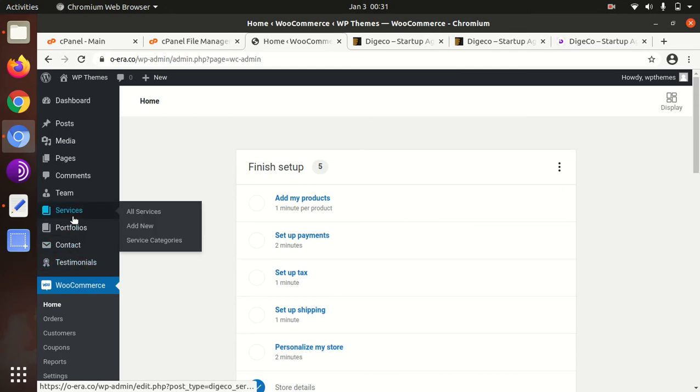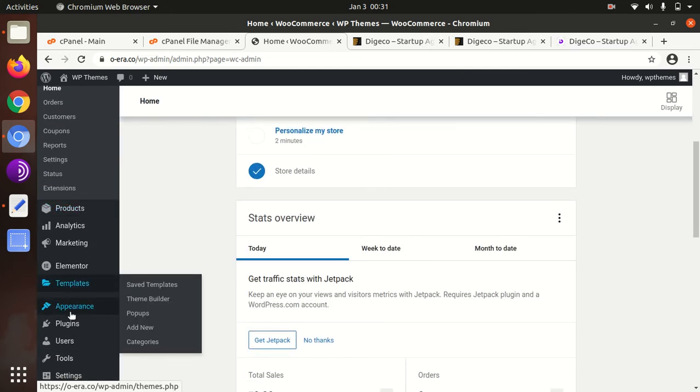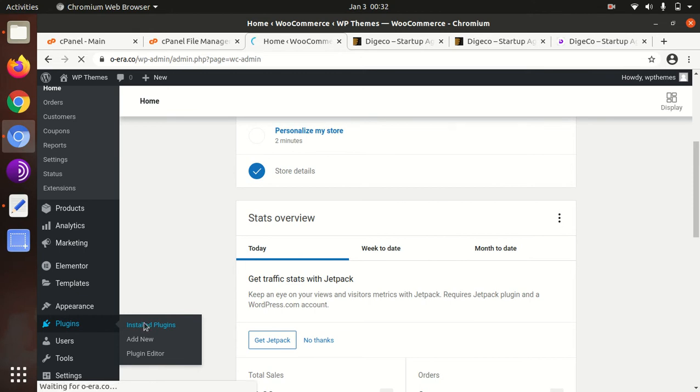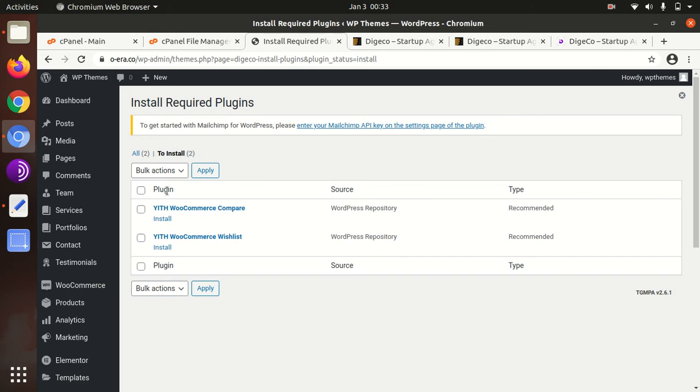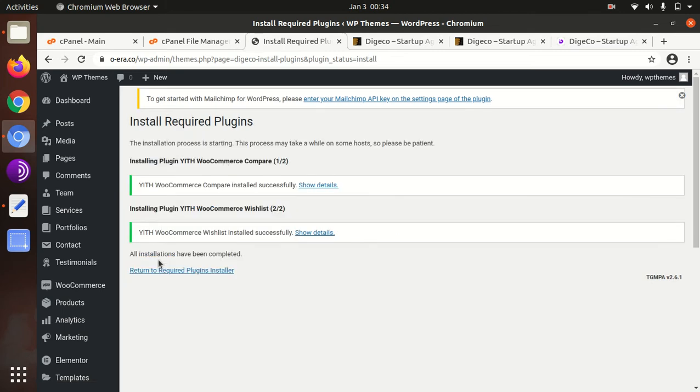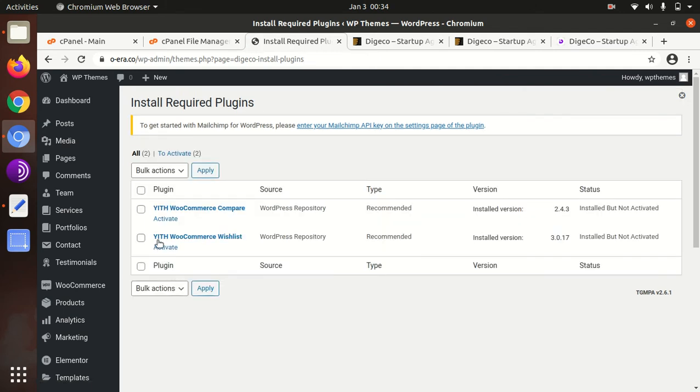So we need to go on the plugin installation screen, install the rest two plugins for Woocommerce, and activate the installed plugins.